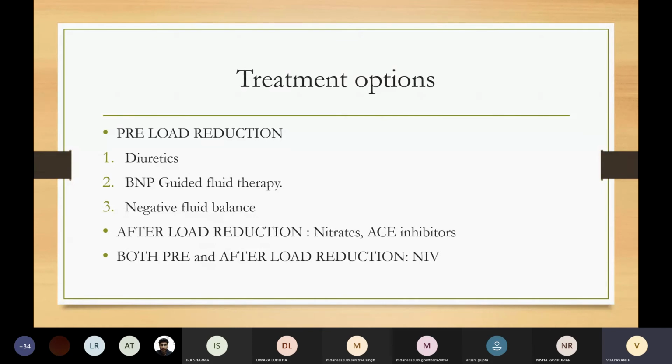Now, what are all the treatment options when there is cardiac dysfunction? Reduction in preload by giving diuretics, brain natriuretic peptide guided fluid therapy, and keeping the patient in negative fluid balance. Afterload reduction by giving nitrates and ACE inhibitors, and reducing both preload and afterload by using non-invasive ventilation.